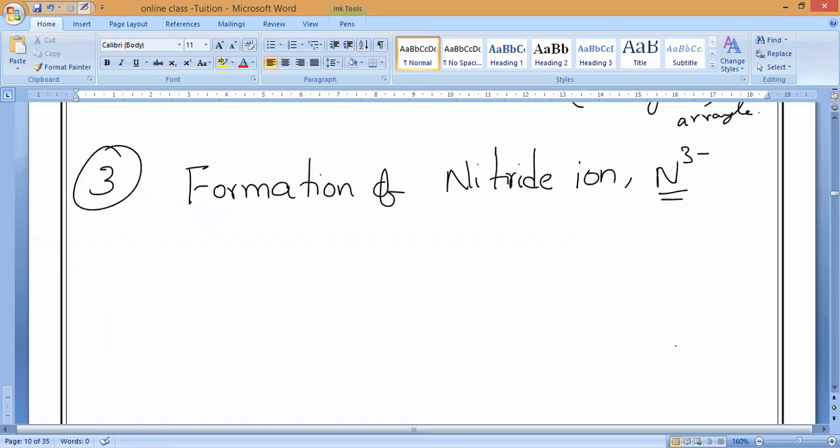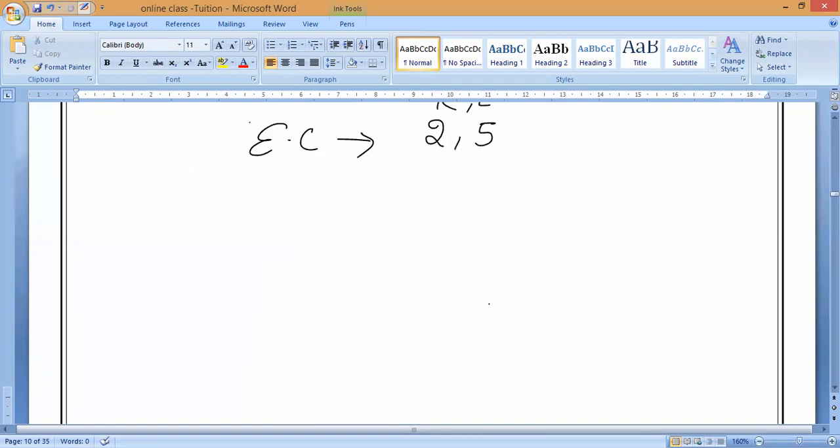N3 minus. Understanding? Everybody? Now, what is the atomic number of nitrogen? 7. Understanding? Next, what is the electronic configuration? Respond. 2, 5. So K and L shells. So now how many electrons does it need? 5 are there. Losing 5 is better or gaining 3 is better? Gaining 3.